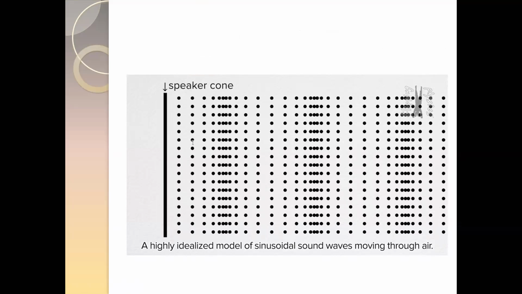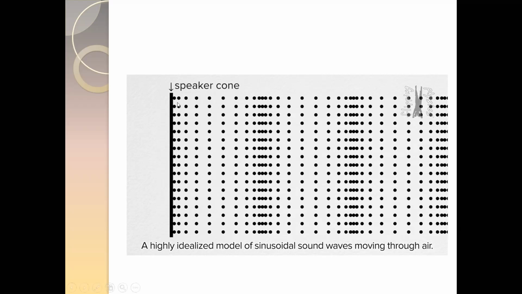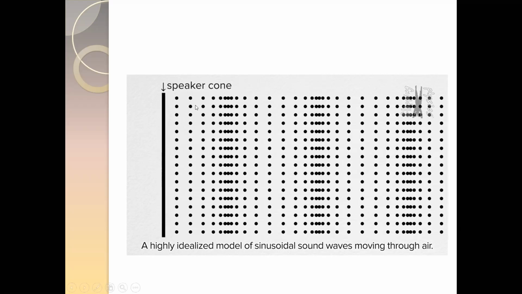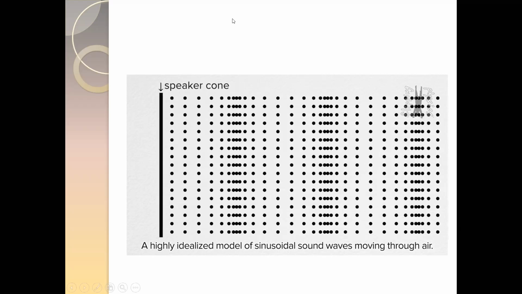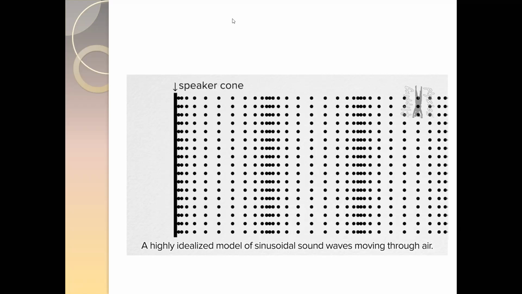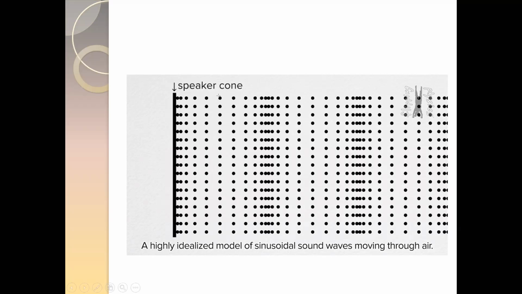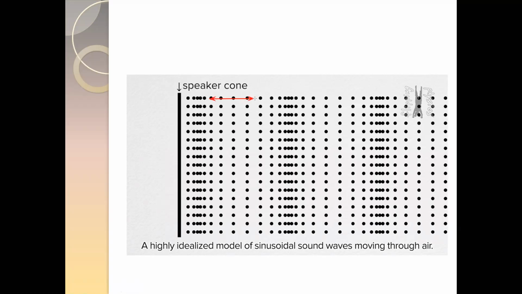Look, if you have a speaker, these are the air particles. When you switch on this speaker, the speaker is producing a sound. How does the speaker produce a sound? The speaker cone, the membrane of the speaker, vibrates. When this membrane vibrates, it collides with the air particles and causes motion to the air particles. Which direction are the air particles moving? The air particles are moving right and left.